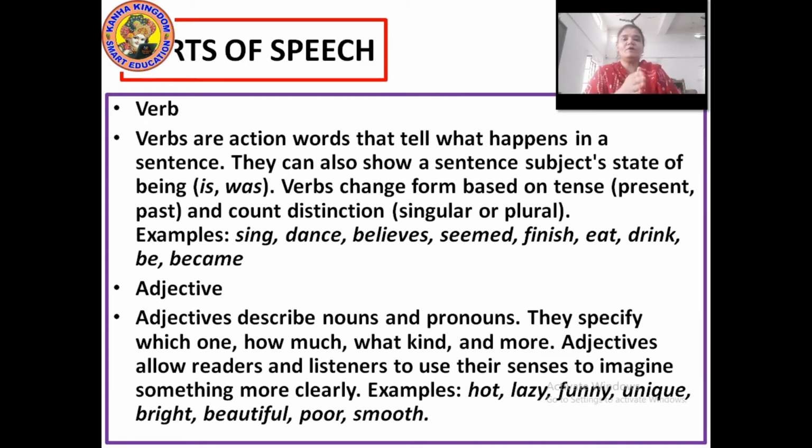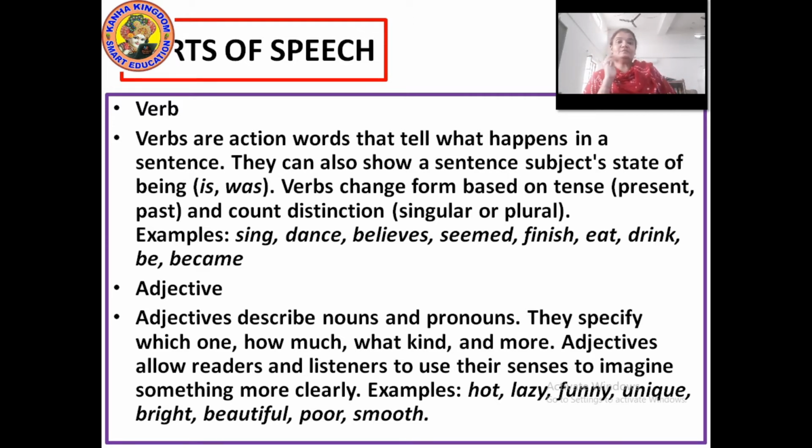Subject singular, verb plural, subject plural, verb singular. So this is count distinction. As per the need of the subject, you would write the verbs. Okay? Now some examples of verbs have been given here. You are more intelligent now about reading the verbs and knowing them, but let's have a look at them. Sing, dance, believes, seemed, finish, eat, drink, be and become.